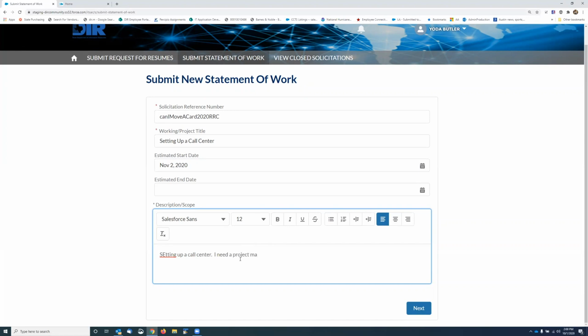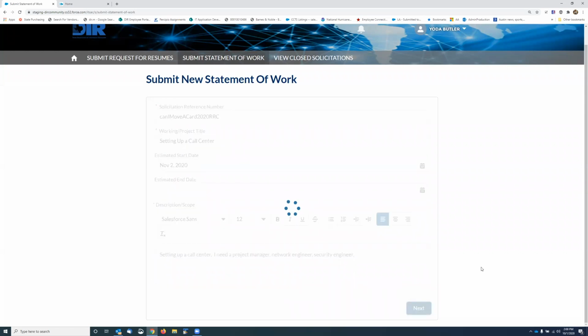And this is if you need, so I want a project manager. I need a network engineer. I need a security engineer. So what this gives you the ability to do is request more than one of all of those titles and levels that we had seen earlier. So you can put anything again you need to here. And click next.